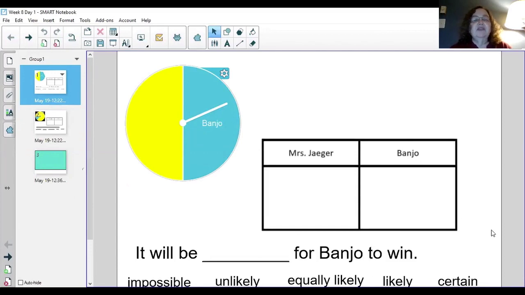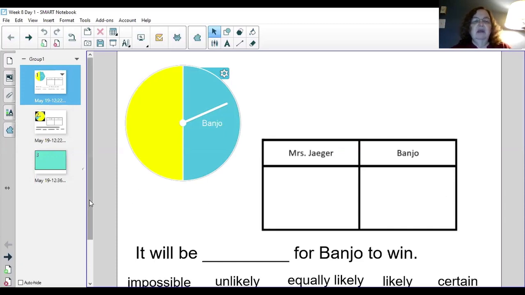Well, now I want to try some work with some spinners. And here's a spinner, and I just made a game between my dog and me. So Banjo, if it lands on the blue, Banjo wins, and if it lands on the yellow, I would win. So look down there at the bottom. It says it will be blank for Banjo to win.